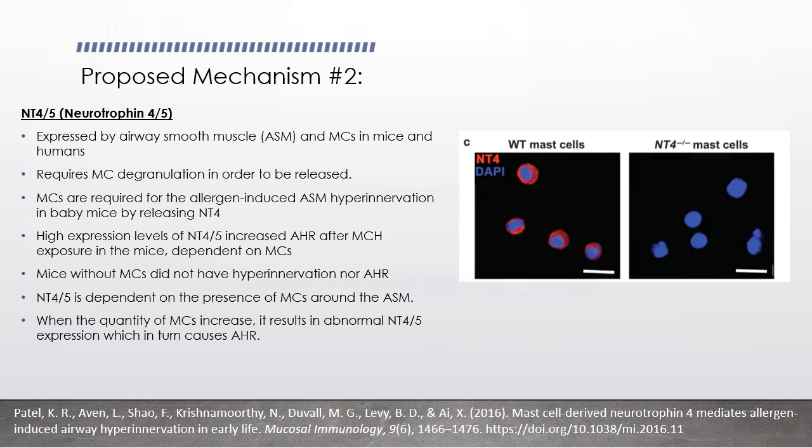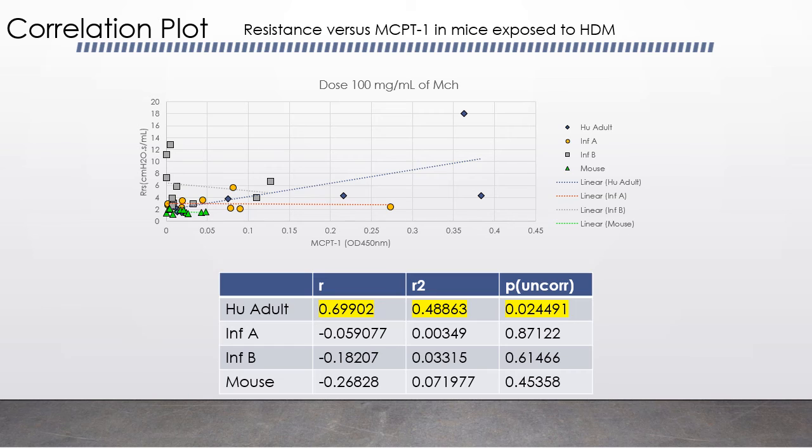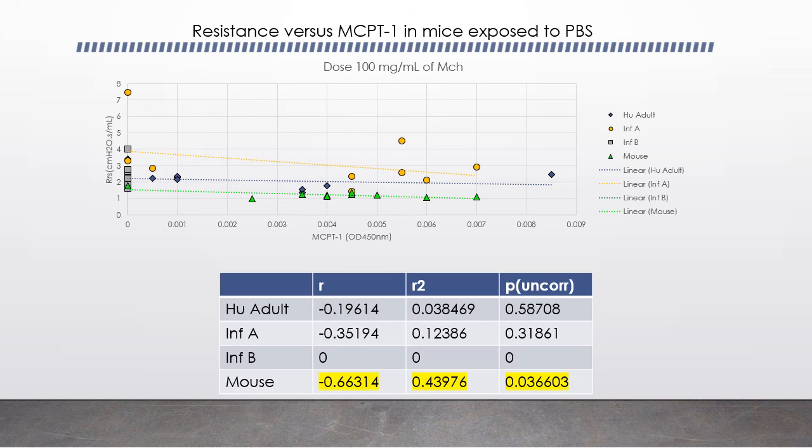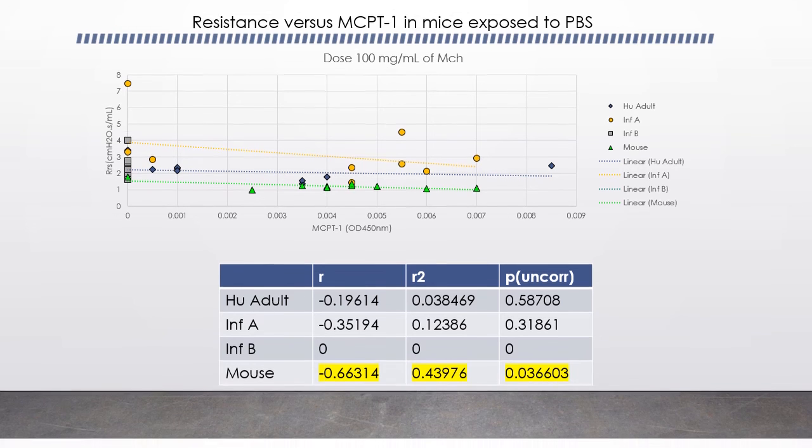The first plot from our results showed that there was a positive correlation in lung resistance in mice with adult human microbiota after allergen exposure. This plot shows a negative correlation in lung resistance in mice with their undisturbed microbiota after exposure to the control.